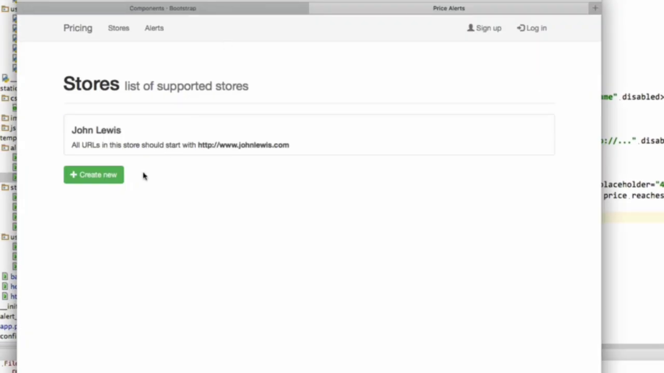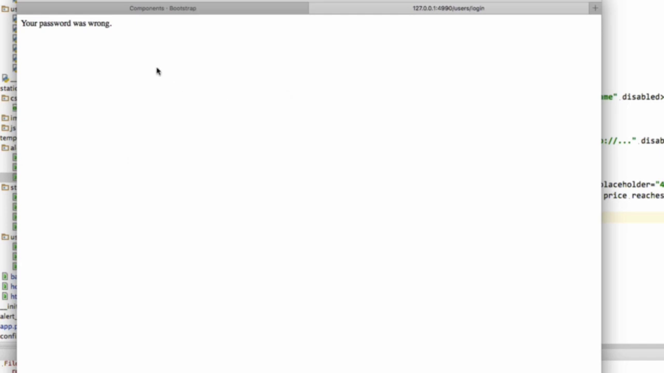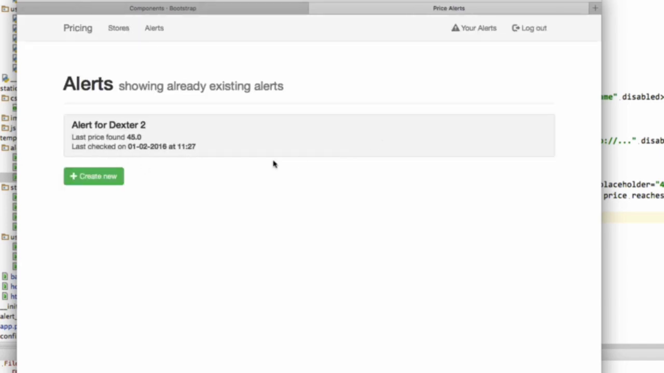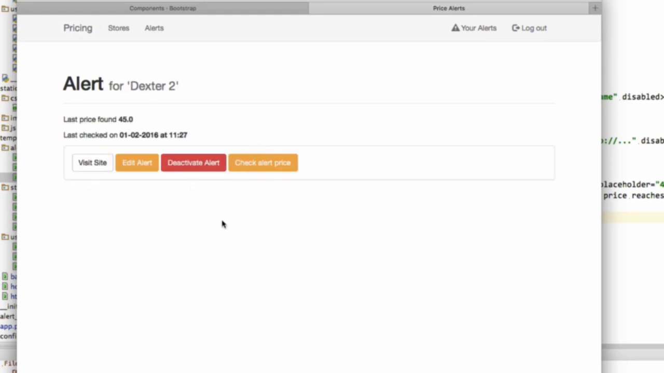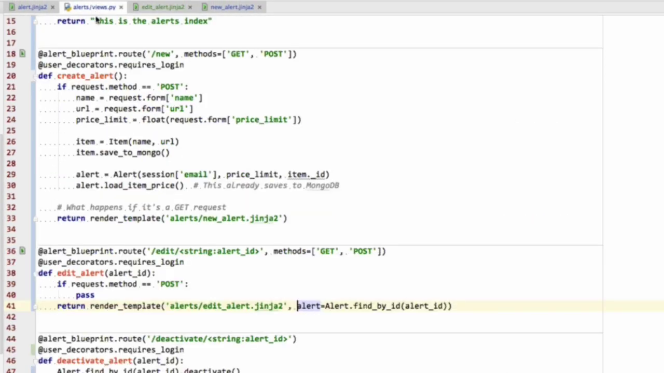Okay, so let's go and check the alerts. So I'm going to have to sign in. Oh, password is wrong. I can't remember if it's 123 or 1234. So this is the alert, and now we can edit the alert, and we get these grayed out icons, and we can change the alert limit. But obviously when we do that, nothing really happens because our view isn't yet dealing with the post request. So let's do that just now.